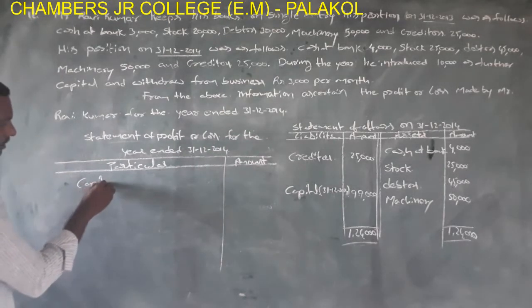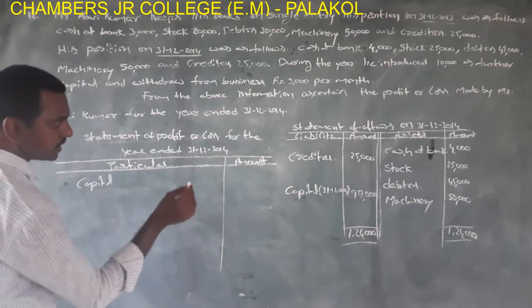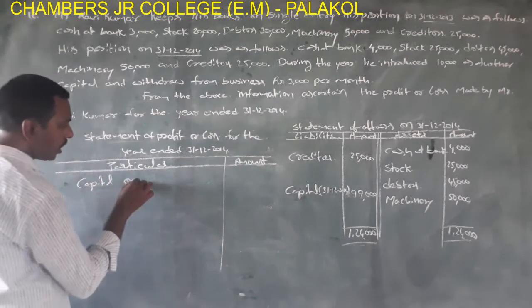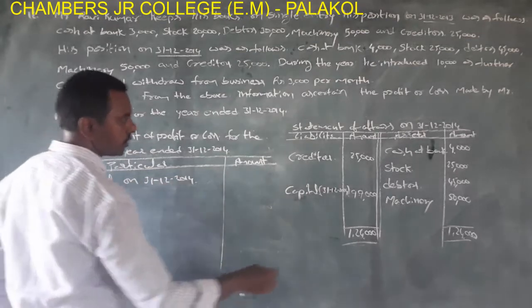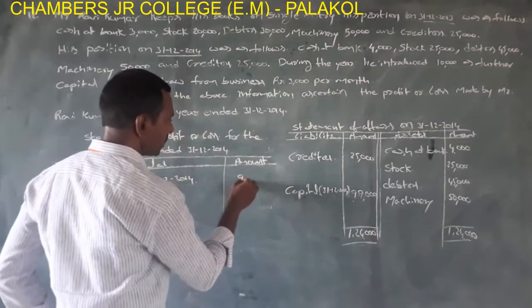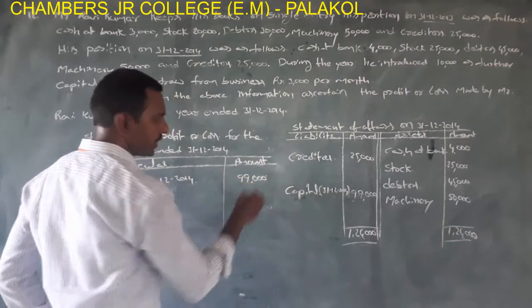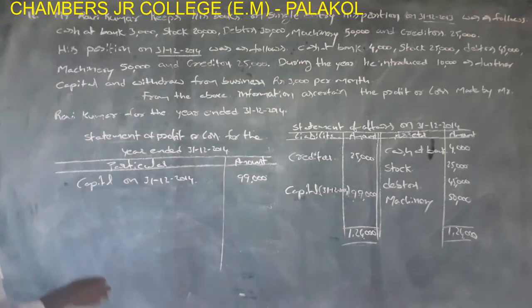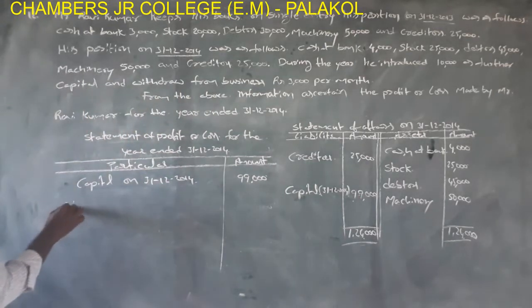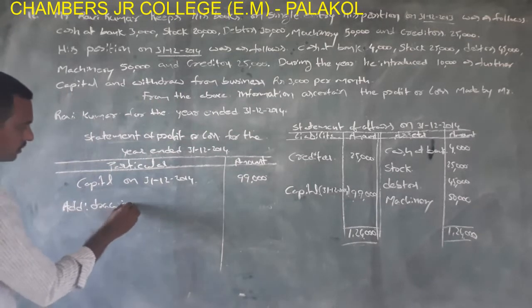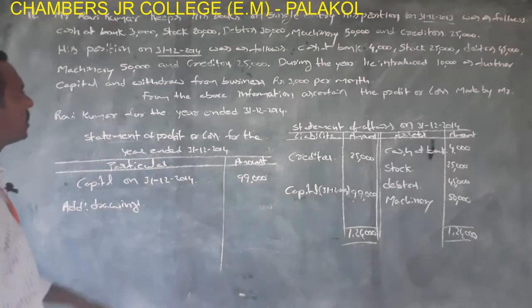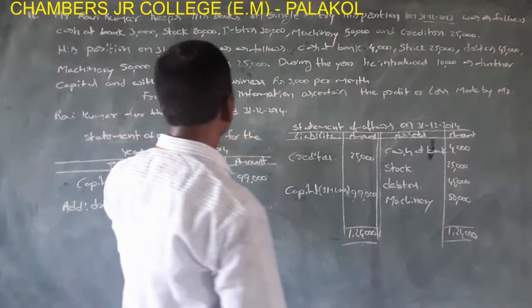Capital at the end of the year, or capital on 31st/12/2014, rupees 99,000. And add drawings.